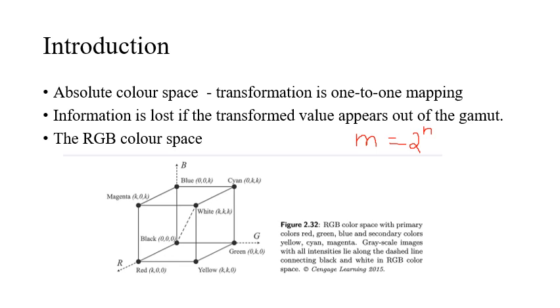So k, k, k is white, and 0, 0, 0 is black. This is basically the RGB color space. When I say R, it is k, 0, 0, so that is why we say the first axis is R. G is 0, k, 0, and blue means 0, 0, k.